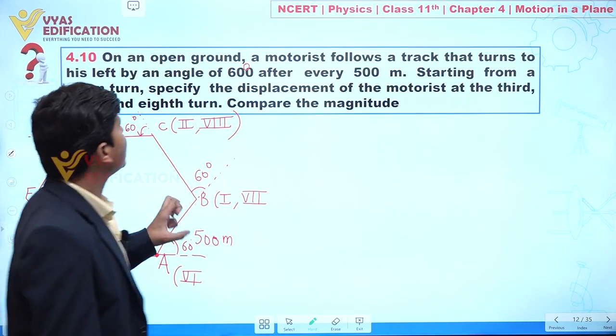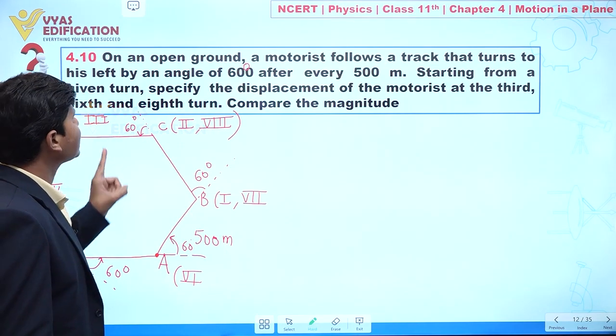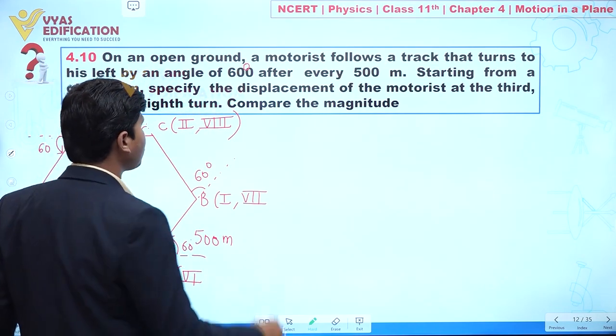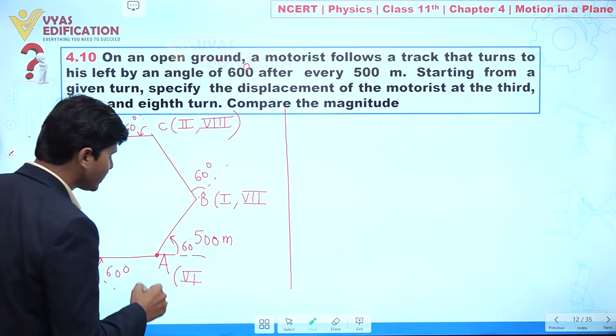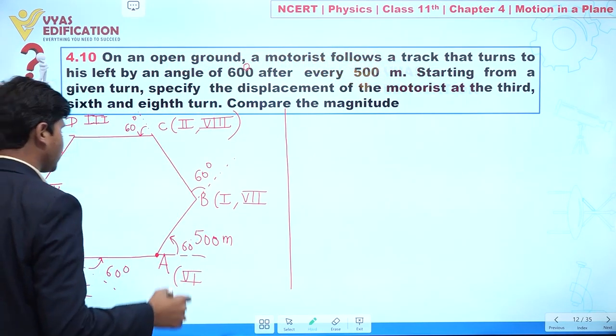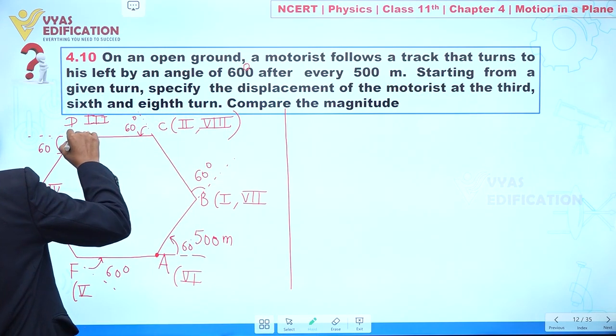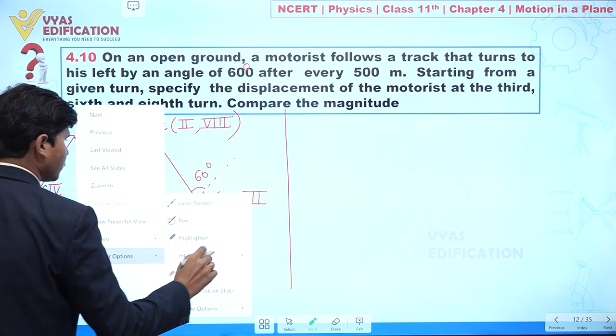Now, we have to find the displacement of this person at the third, sixth and eighth turn. So first if we talk about the third: this is the starting point, first, second and this one is the third. So if I join, I can join it like this.